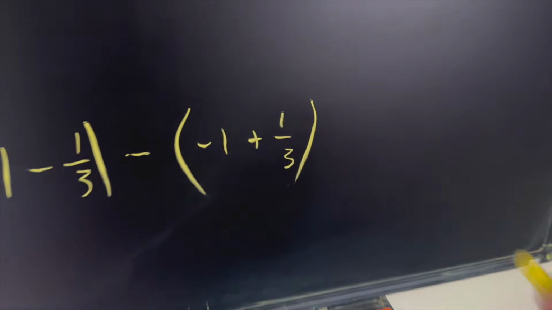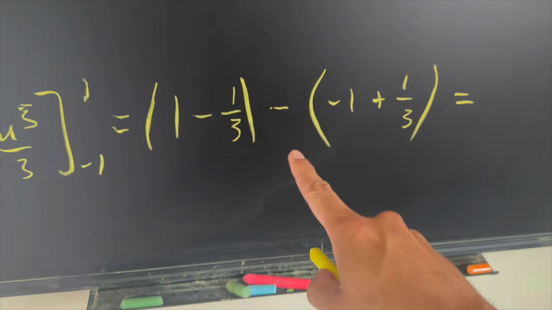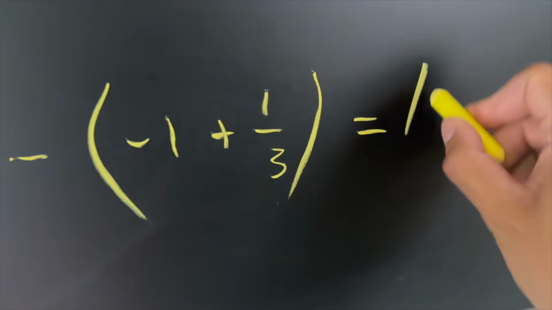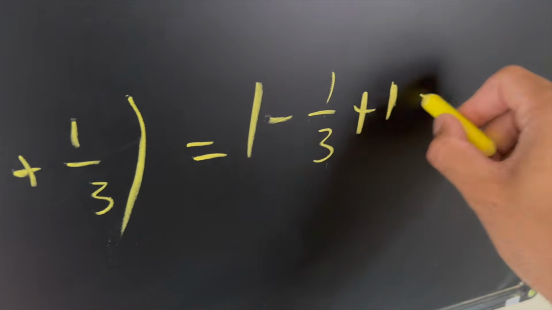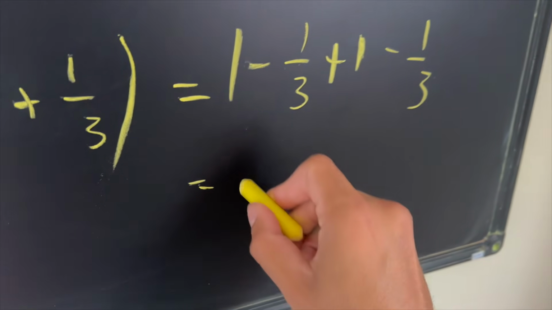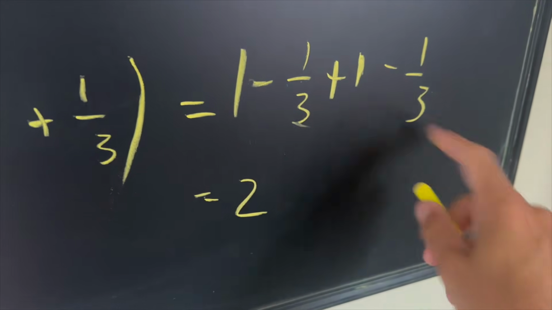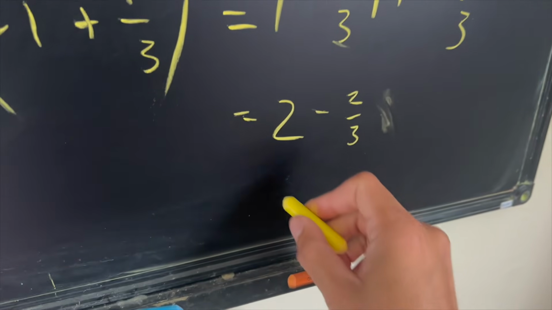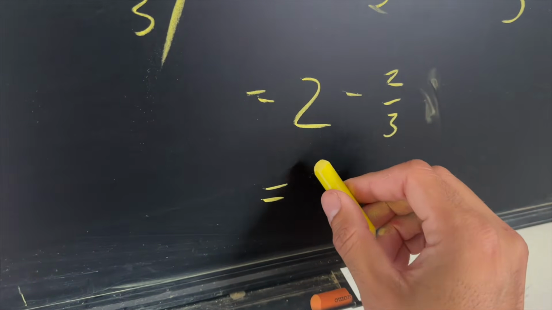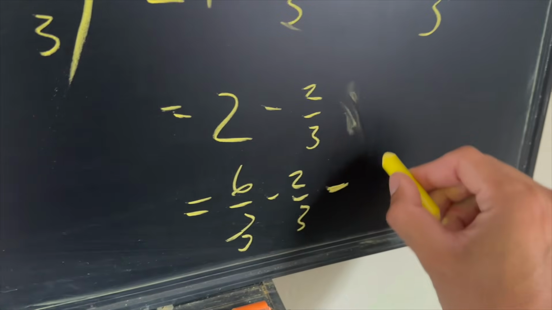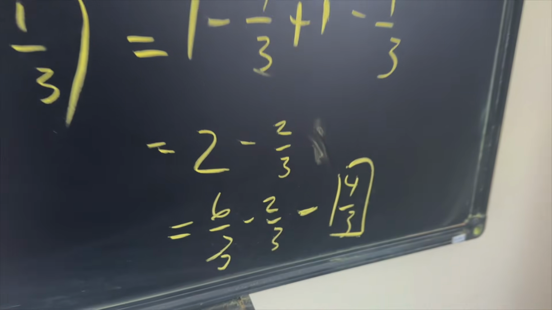Okay, moving on. Let's distribute this negative sign. This will be a positive 1. This will be a negative 1/3. So we have 1 minus 1/3 plus 1 minus 1/3. Combining this gives us a 2, and then a minus 2/3. Now we can get common denominators if we want to. Let me put it here on the bottom. This will become 6 over 3 minus 2/3. And then guys, we are left with 4/3 right there.